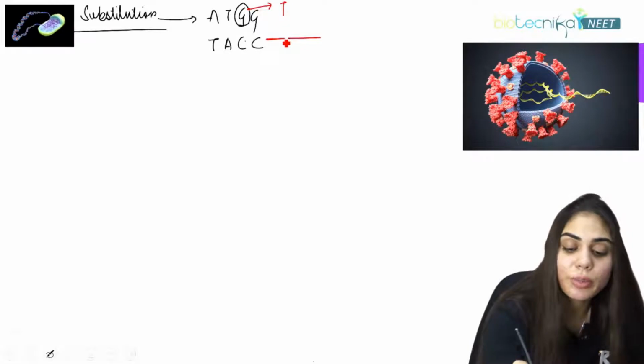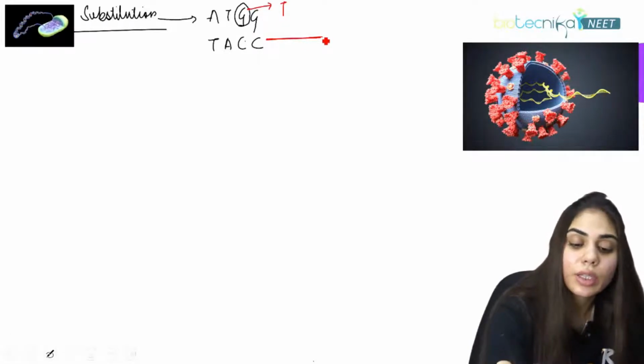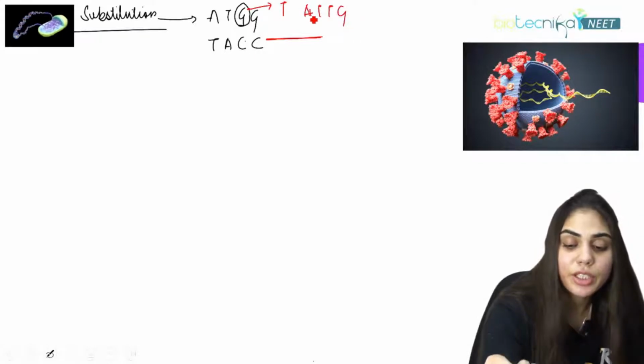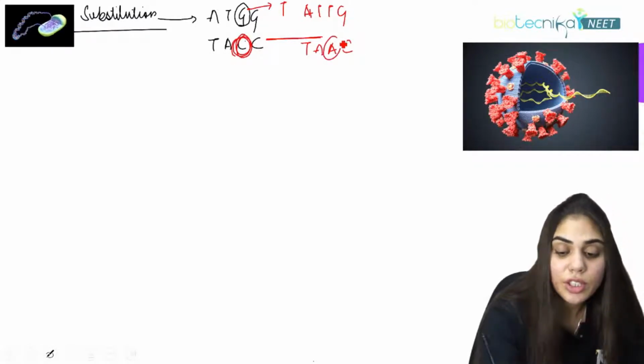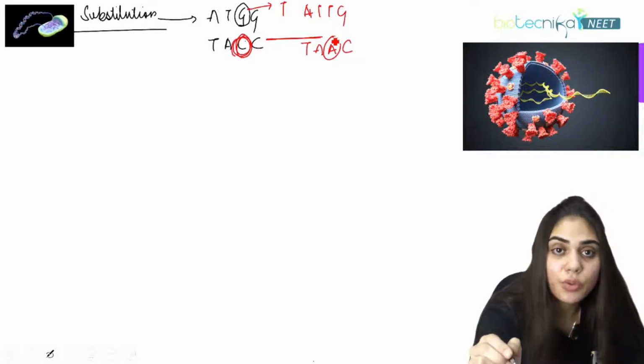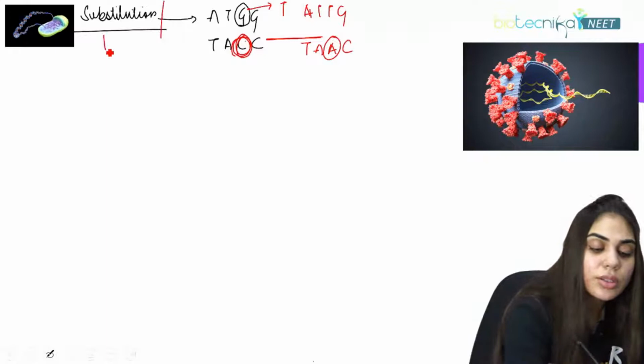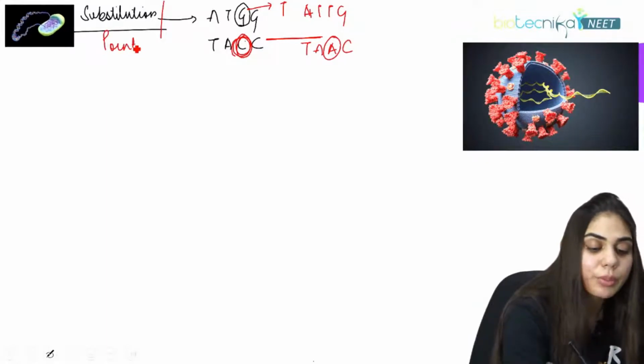This sequence will be changed. Now the code becomes ATTG, and it will be changed to TAAC. So you can clearly see how the third base is changed. The changing of this base is what is called substitution. You can also call this substitution mutation a point mutation.